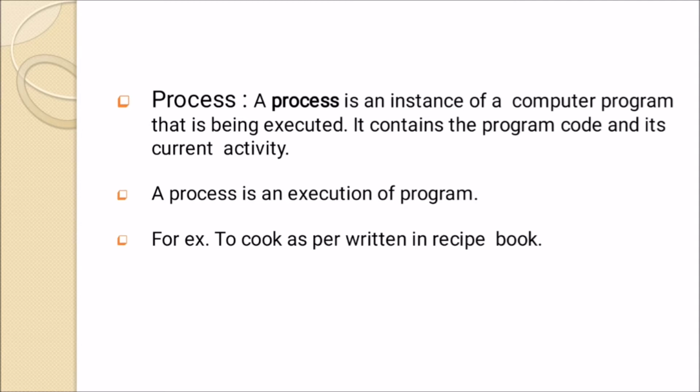It contains the program code and its current activity. So basically a process is an execution of program. For example, to cook as per what is written in the recipe book is process, but the list of the ingredients and the steps listed in the recipe book are the program.